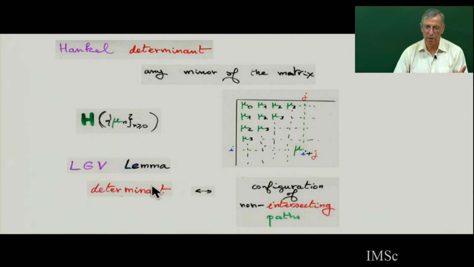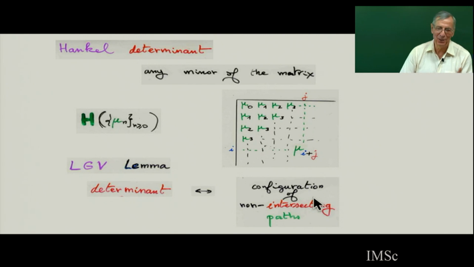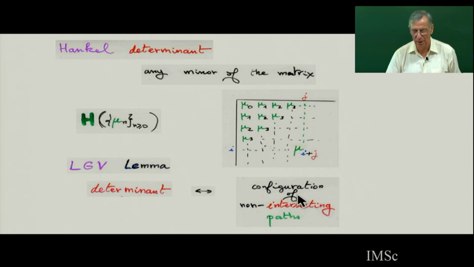And then I will use the LGV lemma, which some people already know, in the first part of the class: the determinant in general is equivalent to a sum of weights or counting related to configurations of non-crossing paths. And here, this lemma works very well in this topic.